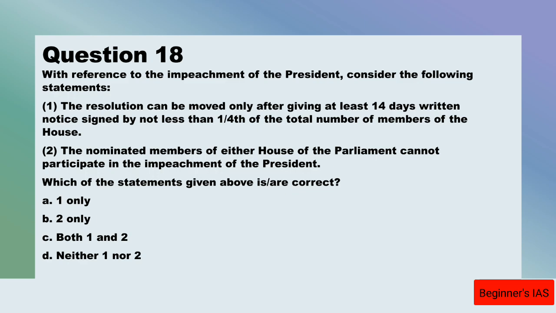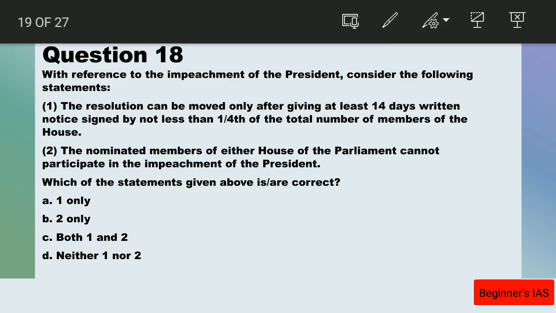Let us see statement number 2. Here, the nominated members of either house of the Parliament can participate in the impeachment of the president, though you have to know that they do not participate in his election, but they can participate in the impeachment of the president. Therefore, this statement number 2 is wrong. Therefore, the answer for question number 18 is A, 1 only is right.